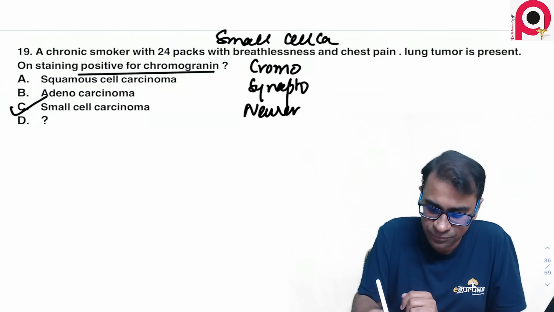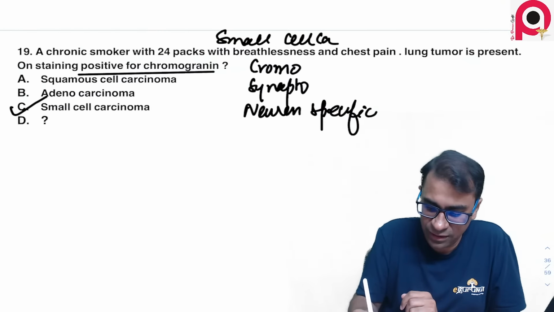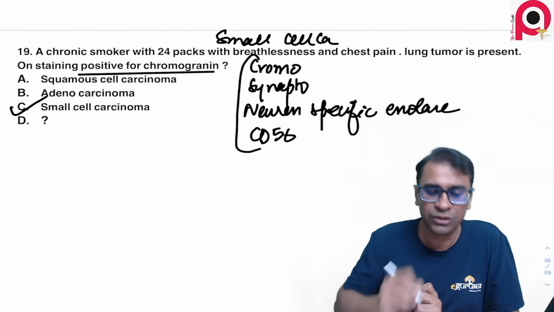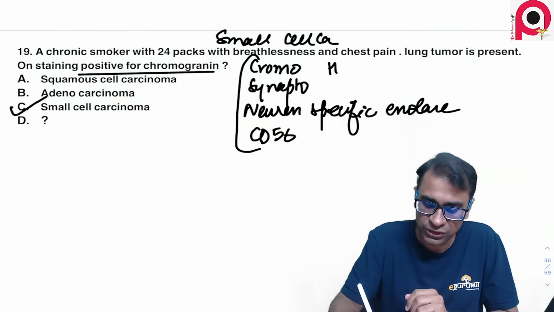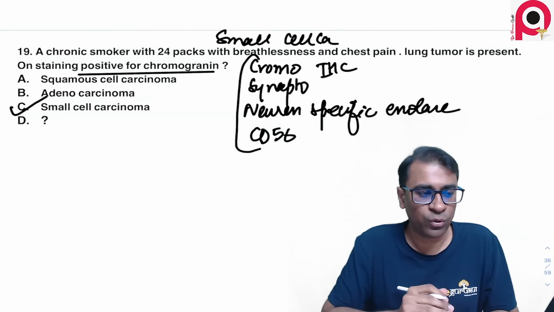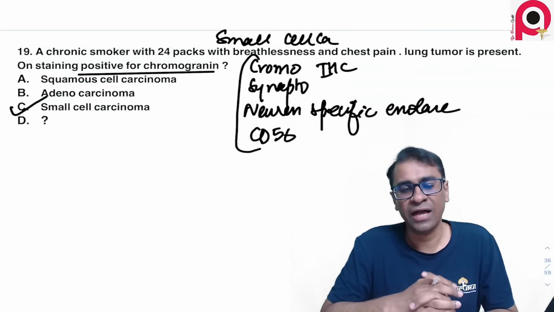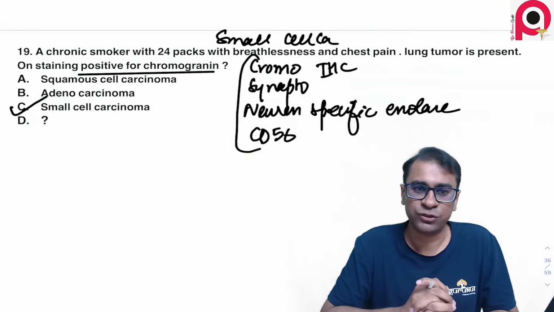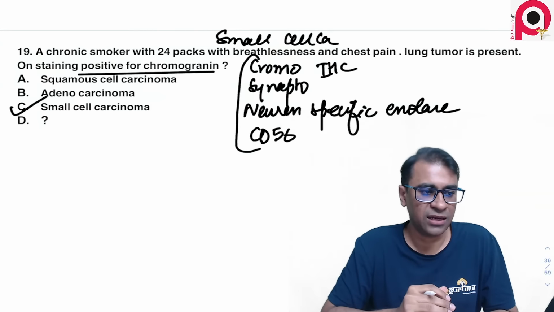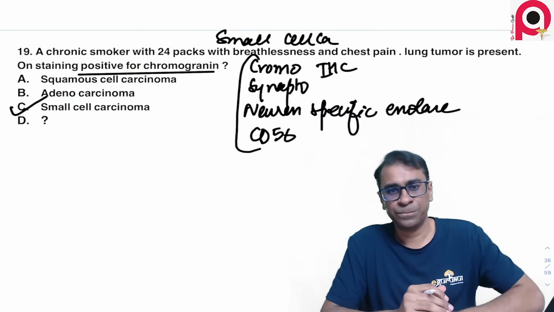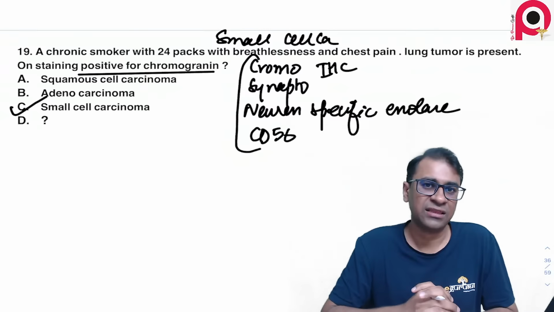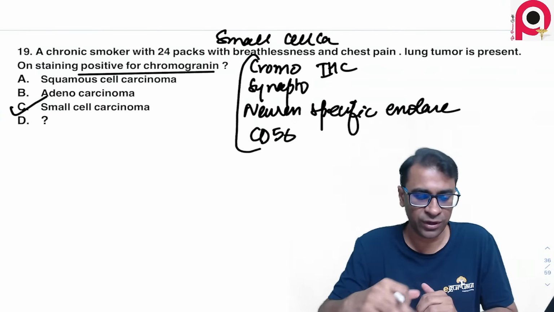synaptophysin, neuron specific enolase with CD56 are the main IHC which are positive in the case of any neuroendocrine tumor. Okay, neuroendocrine tumor. So therefore the answer becomes a case of small cell carcinoma. Okay, small cell carcinoma. S100 was some other question, not in this one. S100 was there in another question, not here.